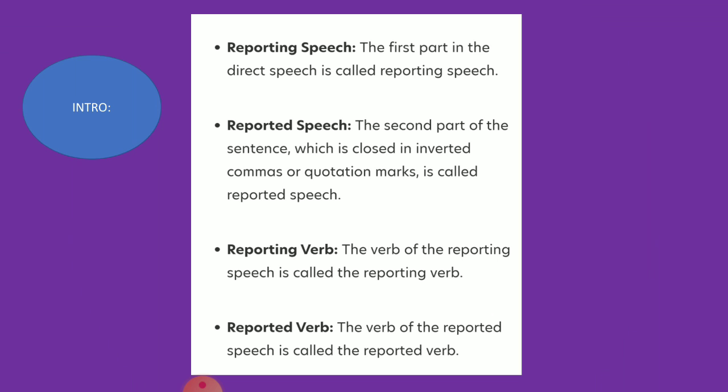Now, what's the need of knowing this? Whenever your reporting verb is in the present tense or in the future tense, like she says or she will say, then there will be no change in the second part of the sentence, which is inside the inverted commas. So that's why it is important to know what the reporting verb is.